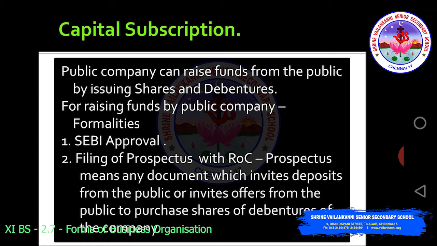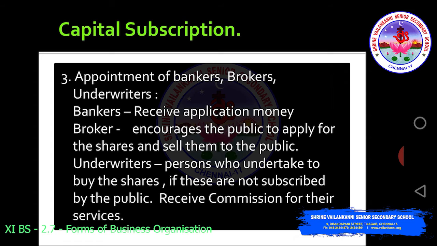So filing of prospectus is like an advertisement given by the company. It has to first file it with the registrar of companies. The registrar of companies should approve this prospectus. Then the third one is appointment of bankers, brokers and underwriters.